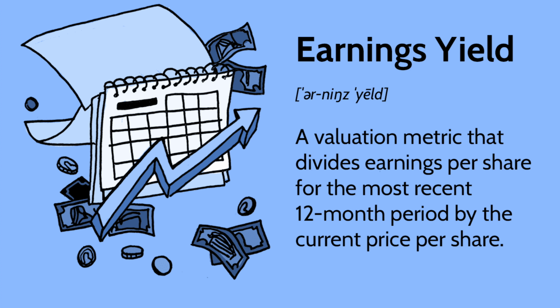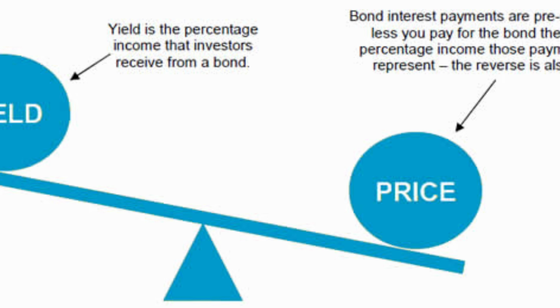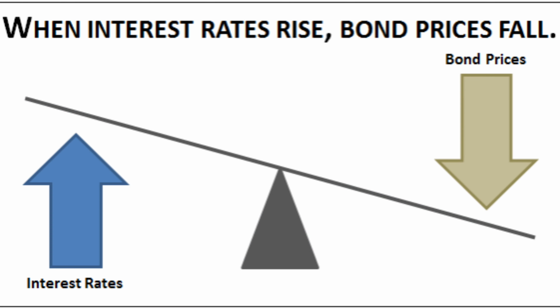Okay. Next we are going to talk about the relation between yield and price of bonds. Yield and price of bonds travel in opposite directions. If the price of a bond increases, the yield of the bond will decrease.